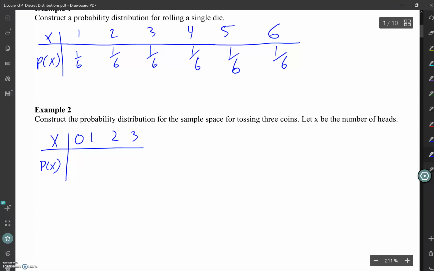If I'm tossing this coin 3 times, and each time I have 2 options, I can get a head or a tail, and we're doing it 3 times. So 2 to the 3rd tells me how many things are in my sample space. So there should be 8 options in there. Of those 8 options, how many of the ways are you going to get absolutely no heads? 1, because you're going to get all the tails. So 1/8 is the way that I'm going to get no heads at all.